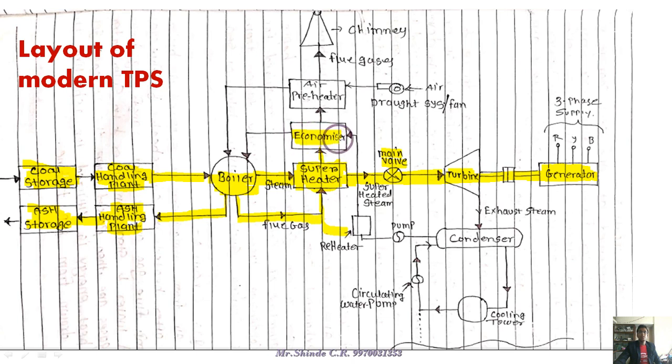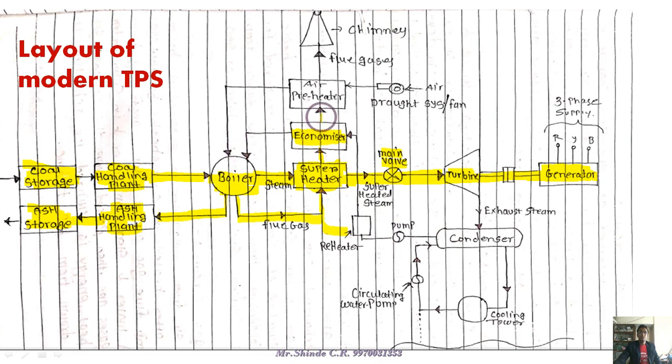The economizer sits between the feed pumps and the boiler. In the case of cycles we call it the heater, and in this case we call it the economizer. So the economizer utilizes the heat energy from the flue gases to heat up the water coming from the feed pumps, and then the hot water is provided to the boiler.